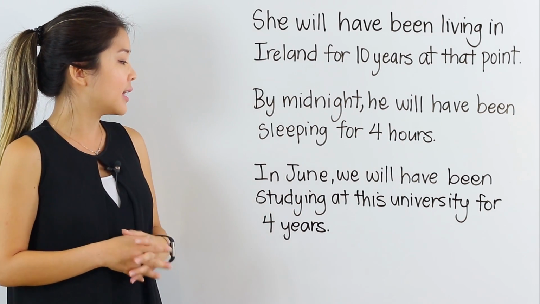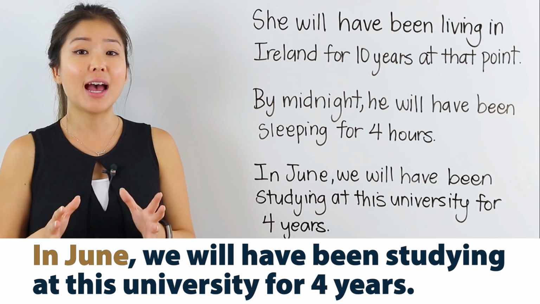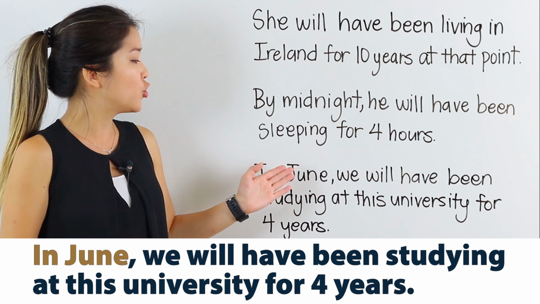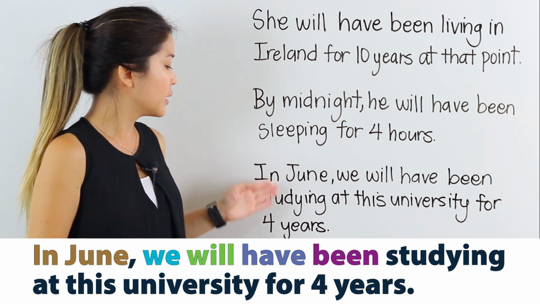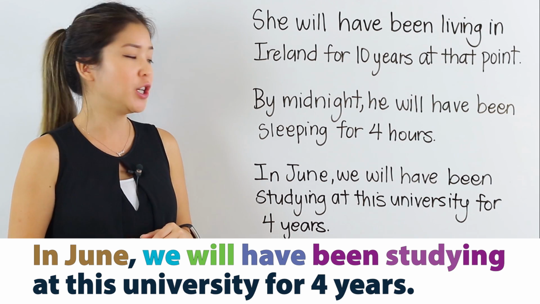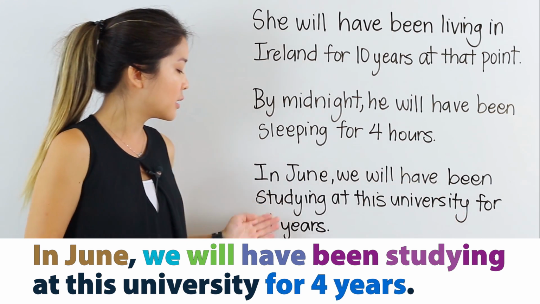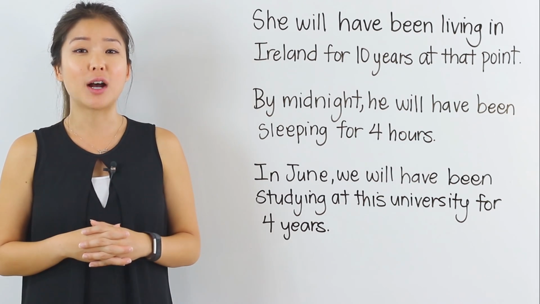The last sentence says in June. Here, again, we have the specific time in the future at the beginning of the sentence. In June, we, that's the subject, will have been studying, there's the verb ing, at this university for 4 years. Here is the duration, for 4 years. Good job, and let's move on.